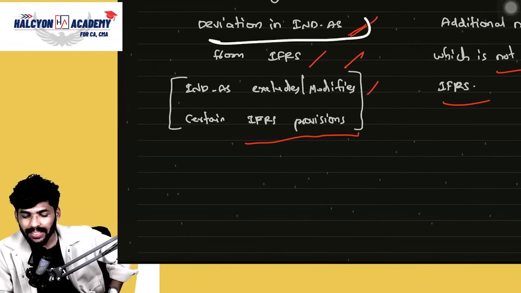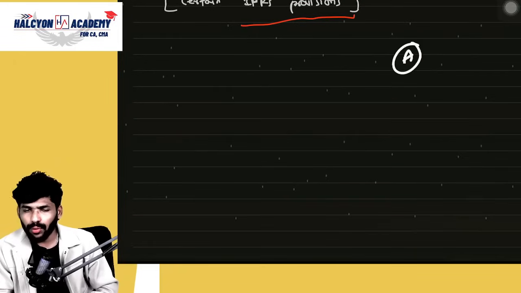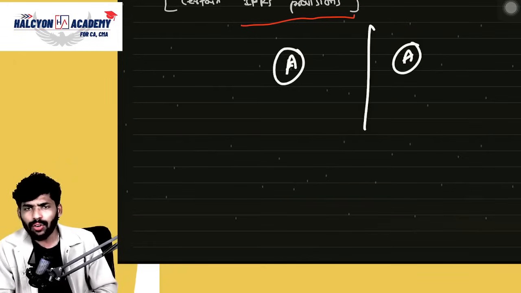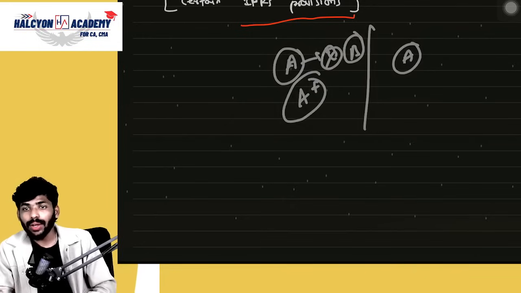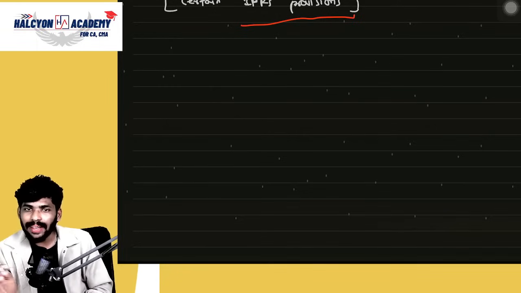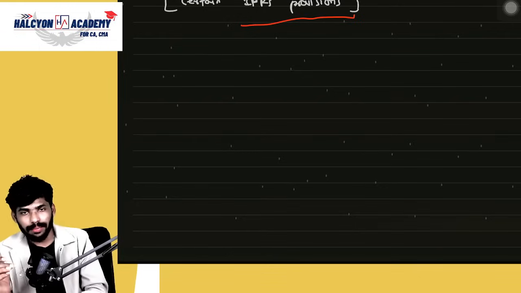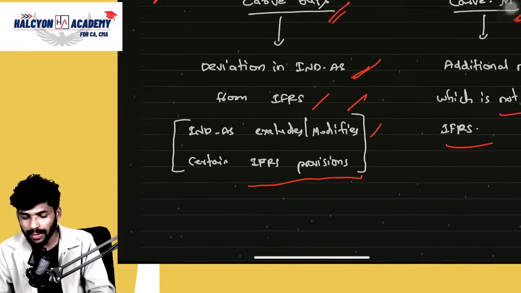Deviation in Ind AS from IFRS. For example, some provision A is there in IFRS. Here also it should be A only, but this has been modified to B, or modified to A plus. That is the modification. Or if they want, they can completely exclude the provision if it is not required for Indian companies. That we can call carve outs. Everyone clear about this?